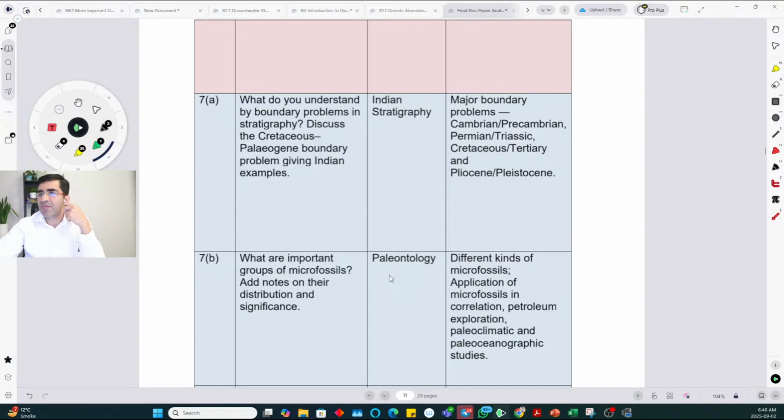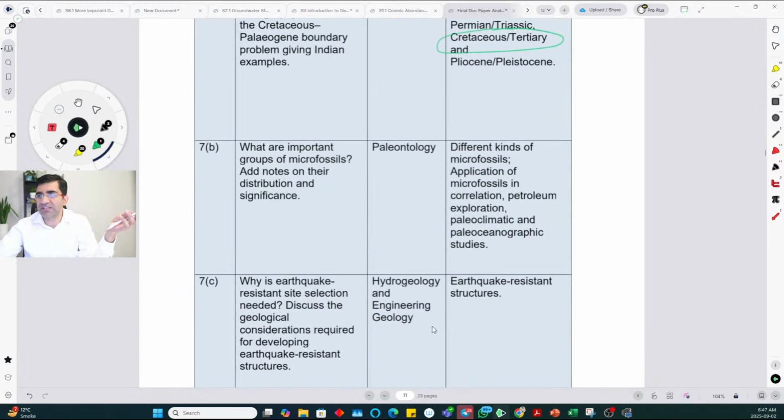What do you understand by boundary problems in stratigraphy? Discuss the Cretaceous Paleogene boundary, giving Indian examples. Almost every year they ask for Indian examples of these boundaries. And overall, I'll not go through this because it is directly major boundary problems and Cretaceous Tertiary, or Cretaceous Paleogene as it is commonly known. It is wording picked directly from the syllabus itself. So it will count as an easy question, a score 1 kind of question.